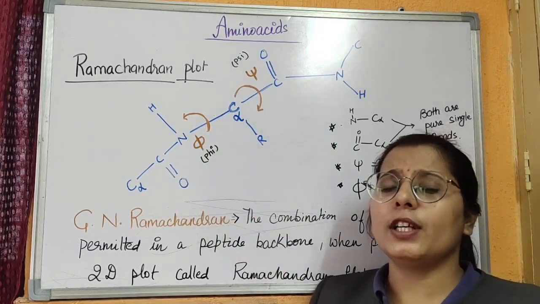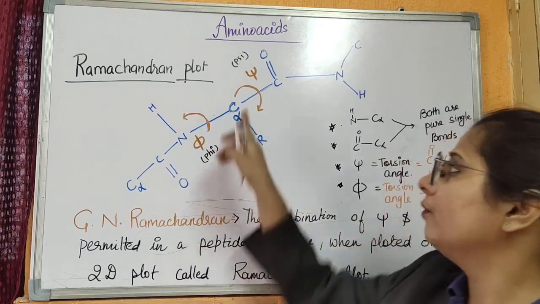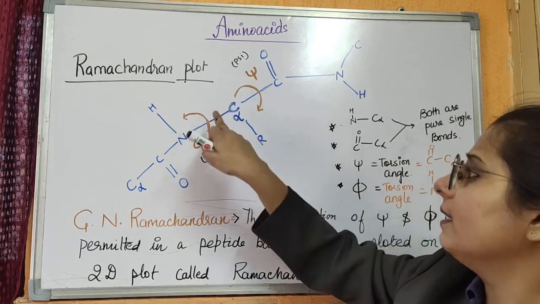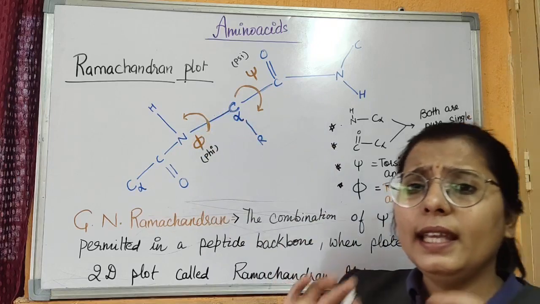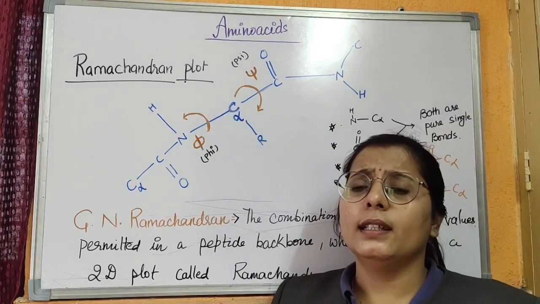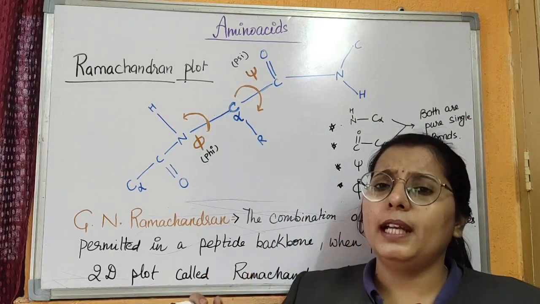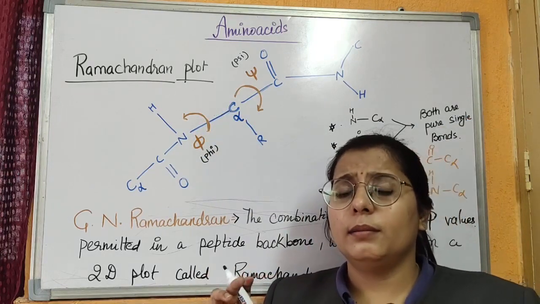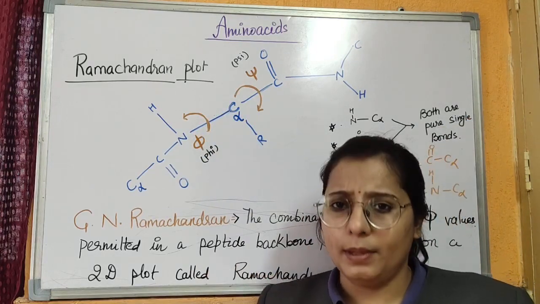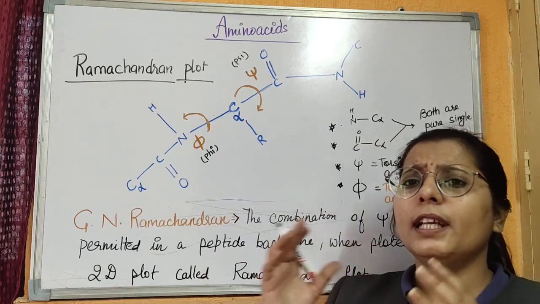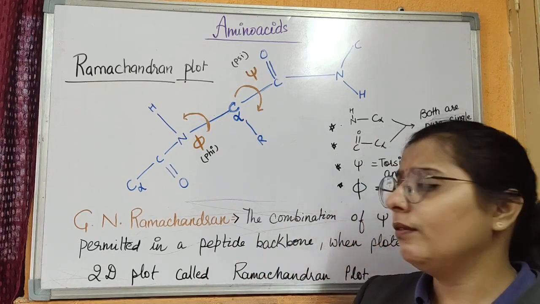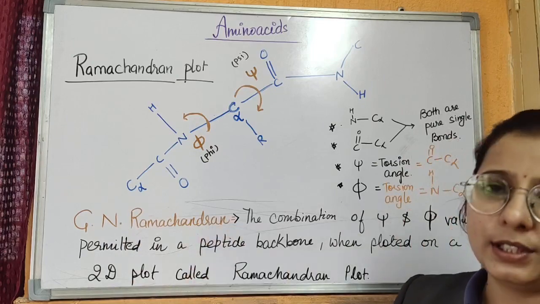He has mentioned the permitted value of this phi and psi in a peptide bond, and he has also given the non-permitted value where the peptide bond is not going to be stable. The permitted and non-permitted value all were given by G.N. Ramachandran.